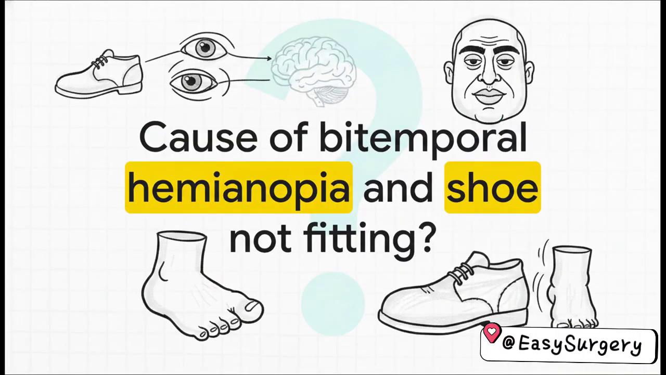And look at question 60. It brings back a super familiar pattern from just a few minutes ago. We've got altered facial features and bitemporal hemianopia again. But this time they throw on that classic phrase, shoe not fitting. Well, shoes suddenly not fitting means enlarged extremities, which screams acromegaly. So once again, the underlying culprit is a growth hormone secreting pituitary adenoma.